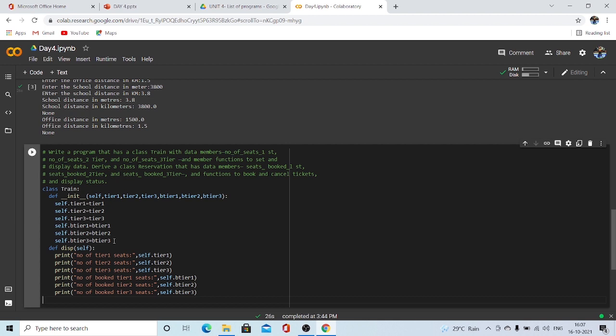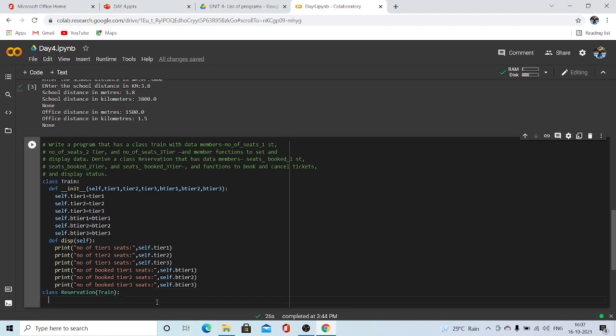Now we have to create another class, reservation, which is the child class of the base class train. As usual, we have declared the child class with the syntax. This should contain the function to book and cancel tickets.